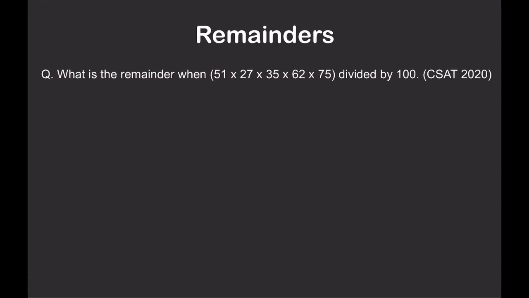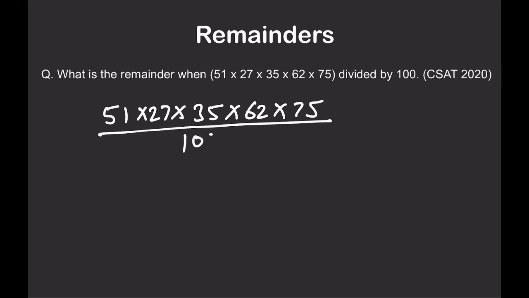Now this question is a CSAT question from 2020. Now 51 into 27, I'm going to leave it for you to do yourself, 35, 62 and 75. But I'm just giving you an idea of how to solve this.